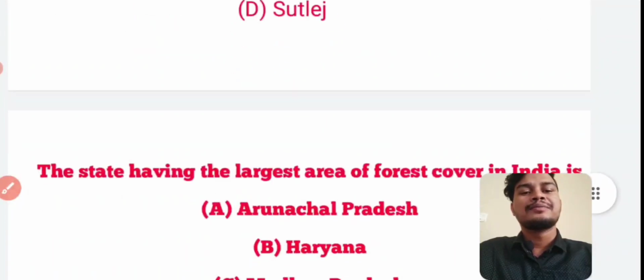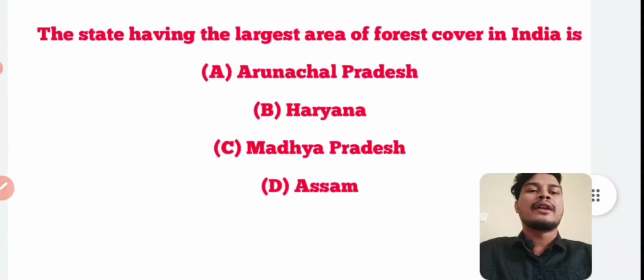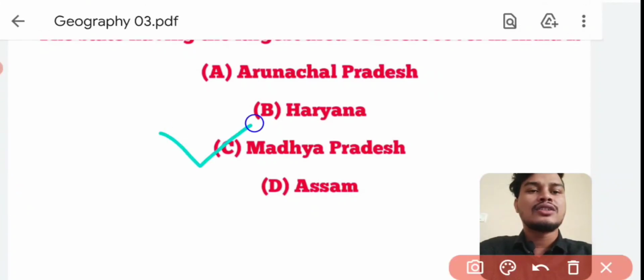Next question. The state having the largest area of forest in India is? Answer is option number C, Madhya Pradesh. Madhya Pradesh has the largest area of forest. Next question.